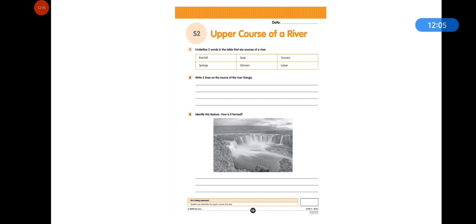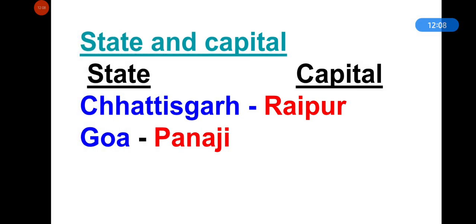So complete your work. And here are states and capitals. Capital of Chhattisgarh is Raipur and capital of Goa is Panji.